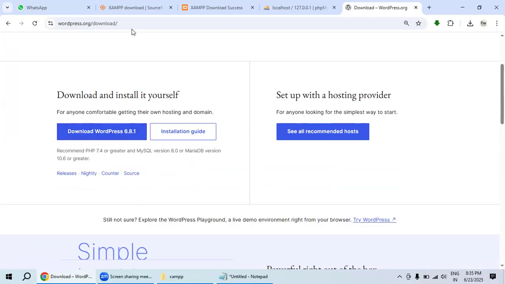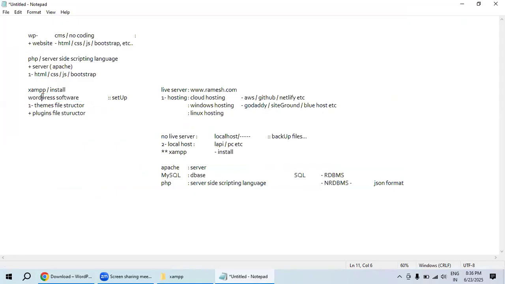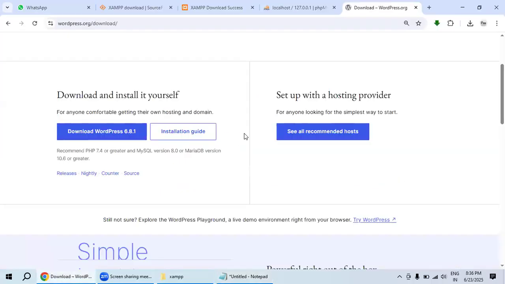Okay, so what I will do is we can download WordPress from here as well, which we discussed. We had the WordPress software. And inside that software, we have to install a theme as well, where we can download the themes. As well as that, every theme includes some kind of plugins. हर एक थीम के अंदर plugins भी रहते हैं ना, तो इनको हमें कहाँ पे डाउनलोड करेंगे, बाकी को जो भी डाउनलोड करना है तो WordPress.org is enough, absolutely free of cost. You can download themes and plugins as well.